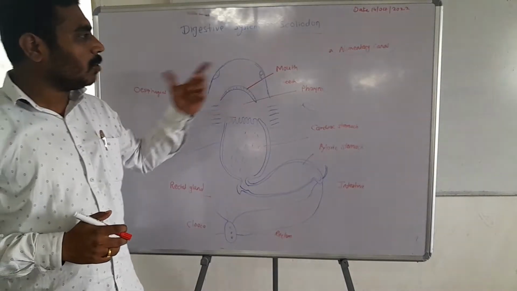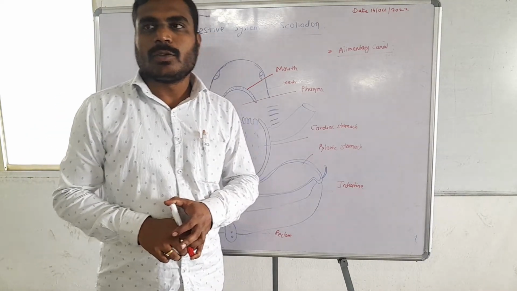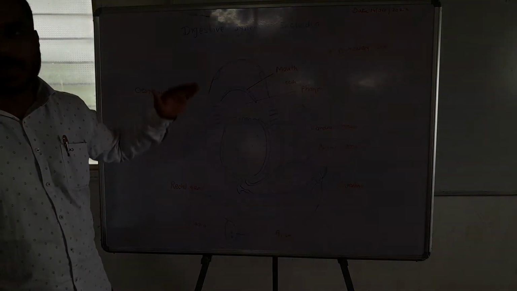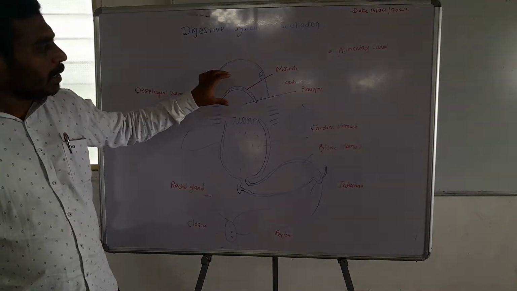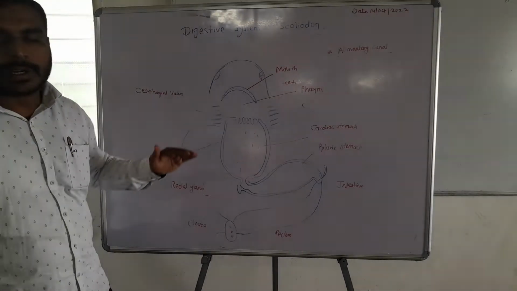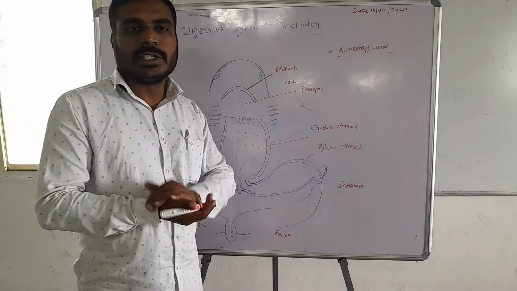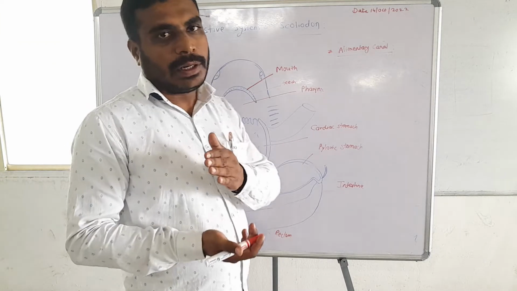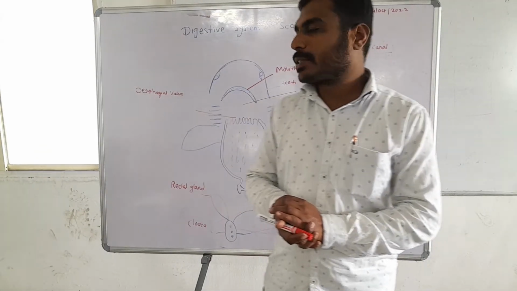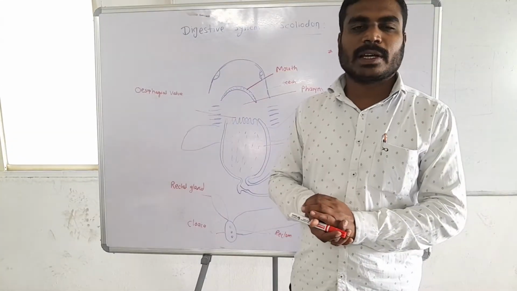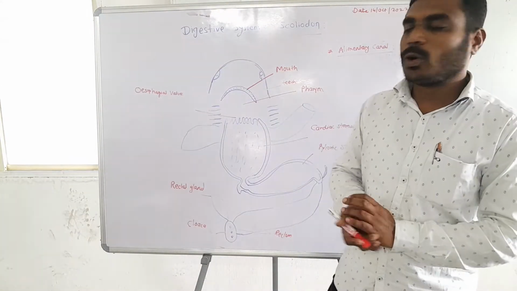First, the mouth. The mouth is a crescentic opening which is present in the ventral region. It is covered by upper and lower jaw, and inside the jaws the teeth are present. These teeth are of the same size or same type, and they are called homodont teeth.